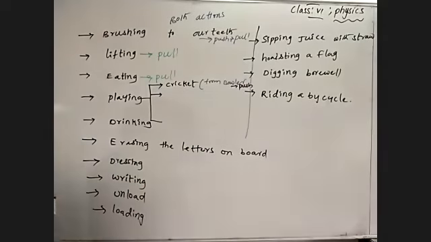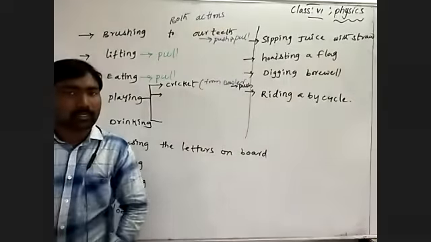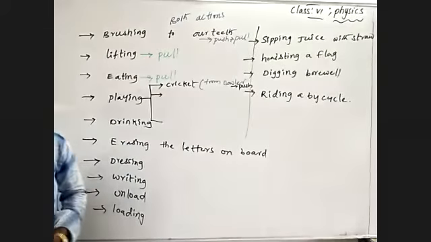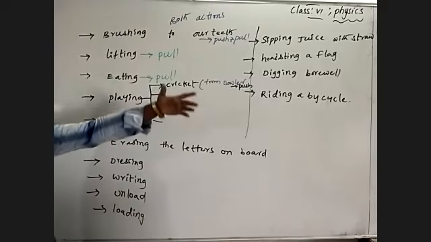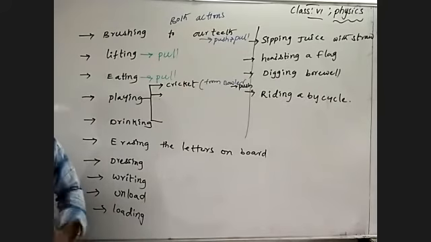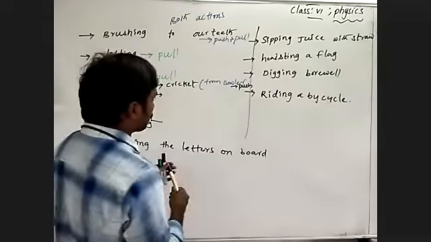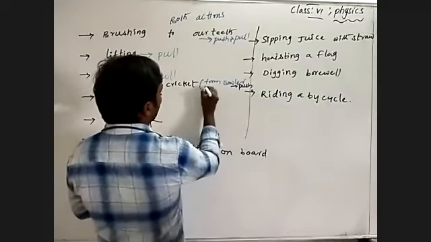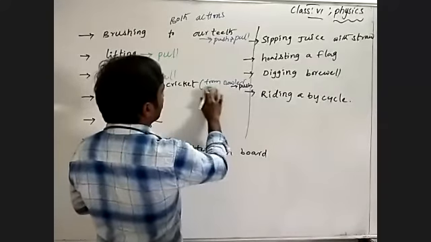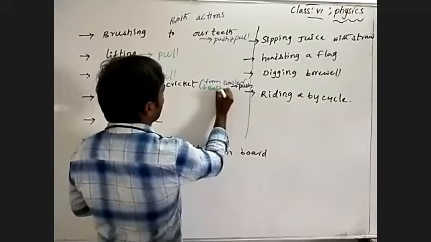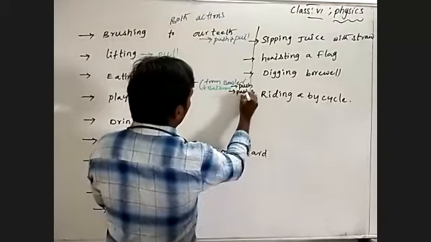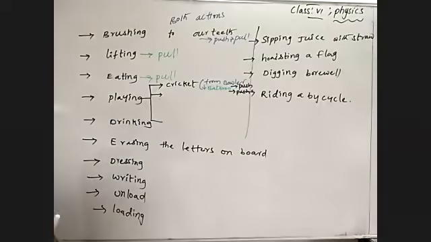Understand? At the same time, the batsman, when hitting a ball with the help of the bat, the ball is moving away from the batsman. So what type of action does the batsman apply on the ball? Same as the bowler: push. Of course, from the batsman also the same action. What is that? Push.